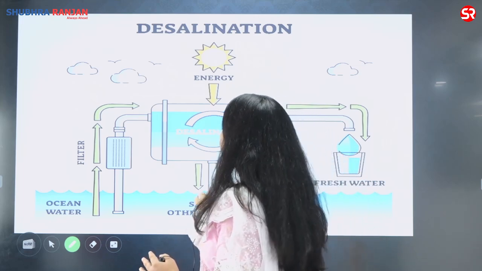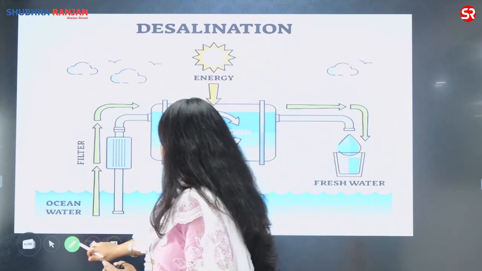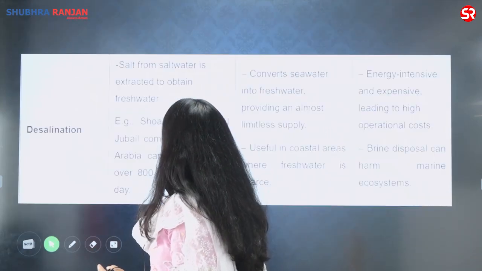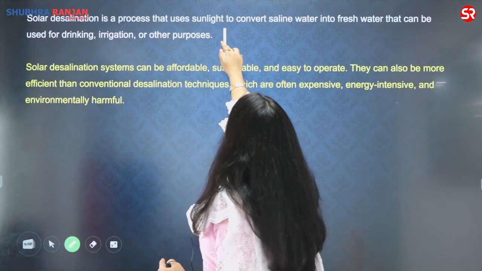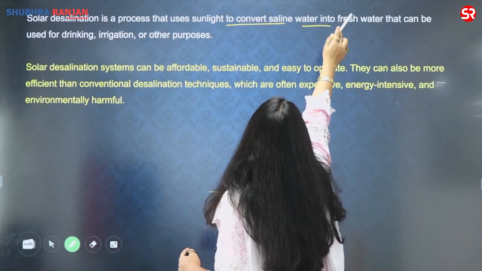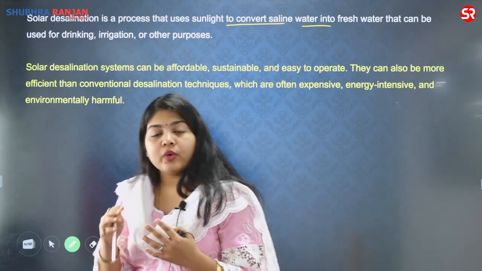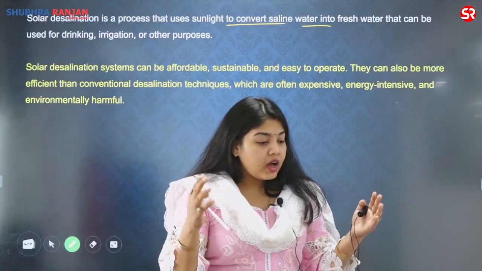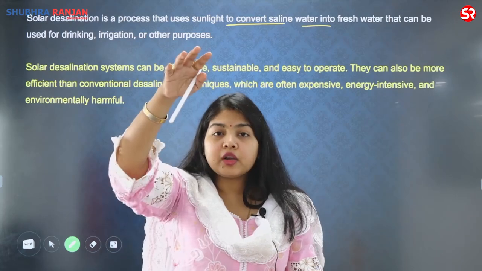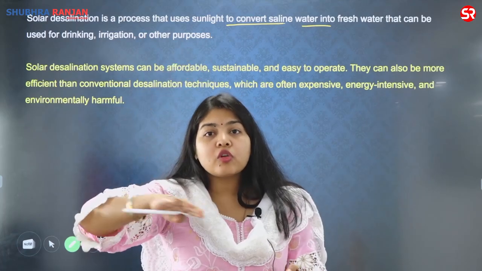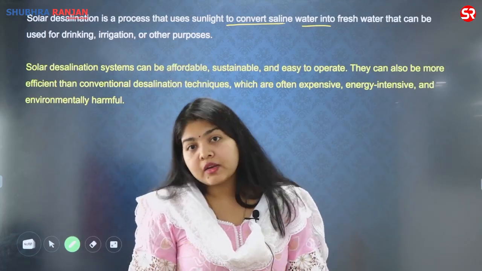See, if I talk about the solar desalination alone, solar desalination is the process that uses sunlight to convert saline water into fresh water. How can you do it? Sometimes it is as simple as allowing the saline water to evaporate. I collect the evaporated water, which is the fresh water, and the salts are left behind. It can be as simple as that also.